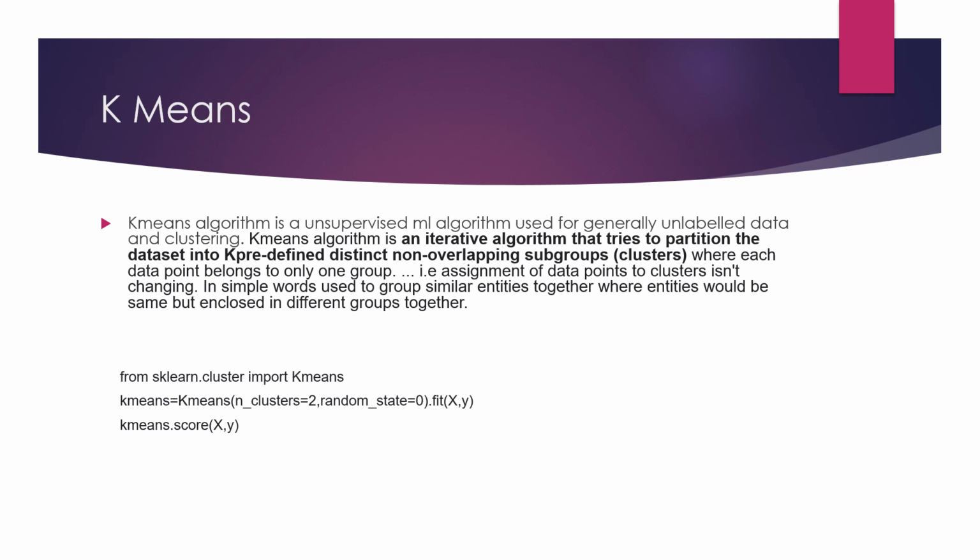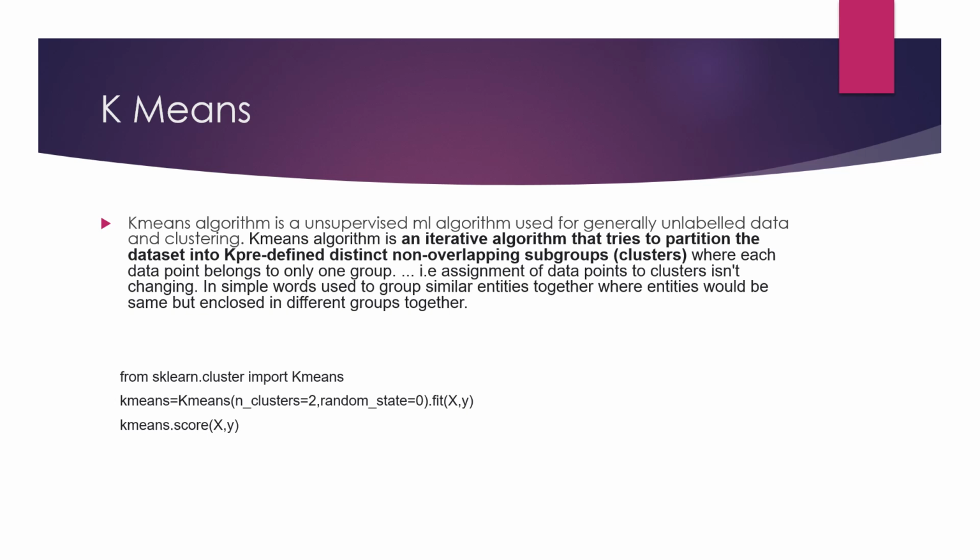K-means is used on an unlabeled dataset. The algorithms we used till now, classification and regression, were used on labeled datasets, and this is the algorithm which is used for unlabeled datasets. So now we will implement it. First we import our algorithm: from sklearn.cluster import KMeans. Cluster means clustering, so this is unsupervised learning. So this is the importing part.